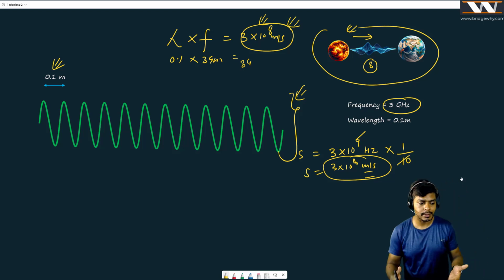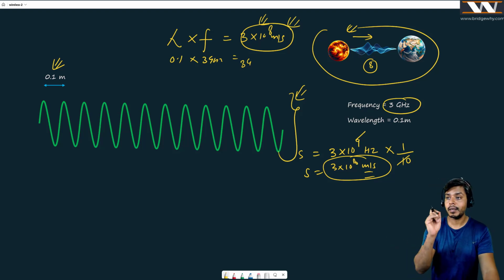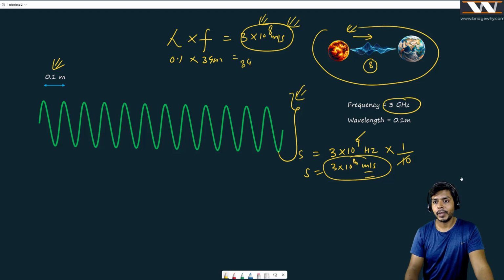And now try to consider your laptop is sending this RF signal at the speed of light, right? At a speed of 3 into 10 to the power 8 meter per second. I'm talking about 3 lakh kilometer in 1 second. And you see your access point is just nearby, right? But even if we talk about the distance from here to the US, if we go at this speed, 3 into 10 to the power 8 meter per second, it can move in a flash, right? See the speed of this communication.